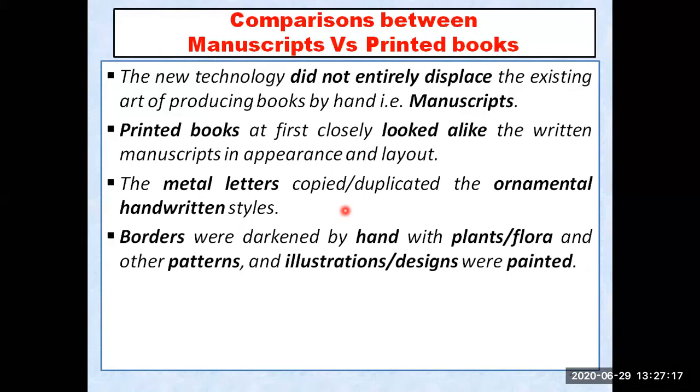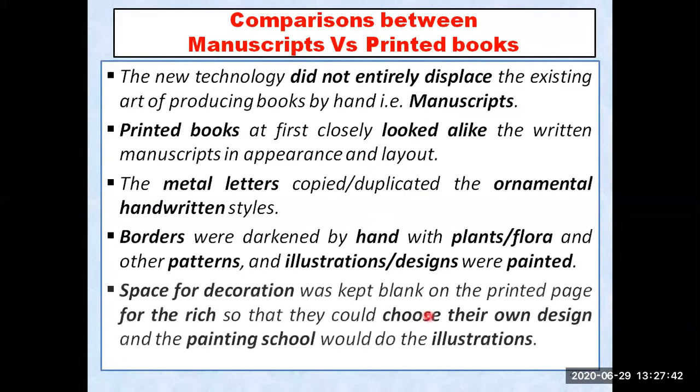Borders were darkened by hand. How did they make the borders? By hand, because they had only developed how to make characters and alphabets. They did not invent anything about the borders. So they were just darkening the borders by hand, using plants, different types of designs and other patterns. Even illustration designs were painted by hand. People were still doing it manually on the printout. They were making borders and designs by their hand.